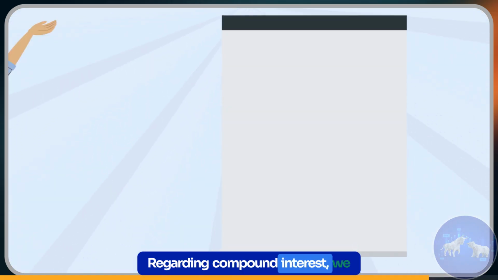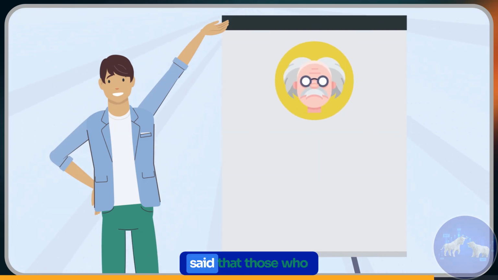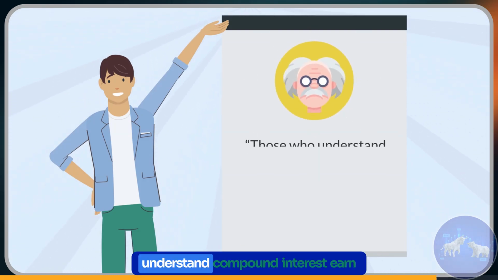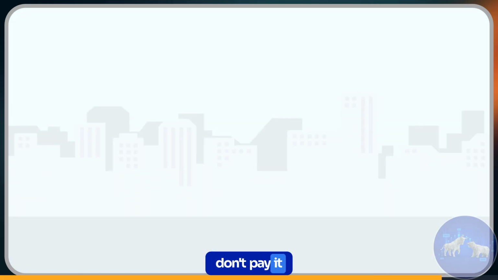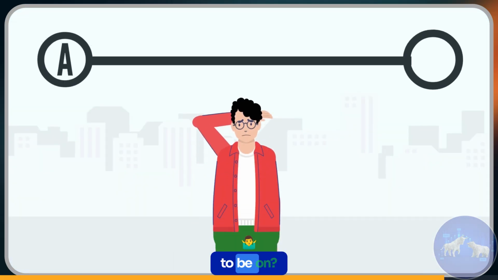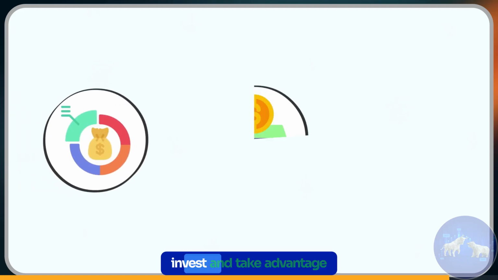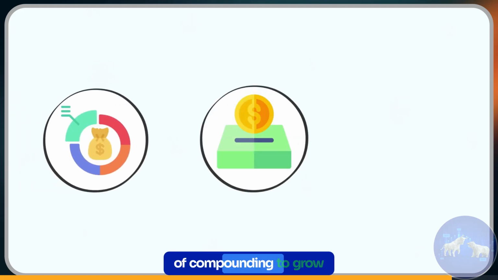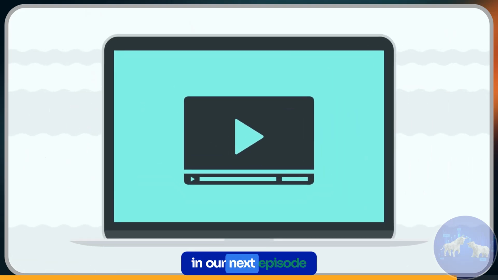Regarding compound interest, we tend to agree with Mr. Einstein, who also supposedly said that those who understand compound interest earn it, and those who don't pay it. Which side of the equation do you want to be on? Do you wish to see which assets to consider to invest in and take advantage of compounding to grow your wealth or achieve your goals? We will cover that in our next episode.